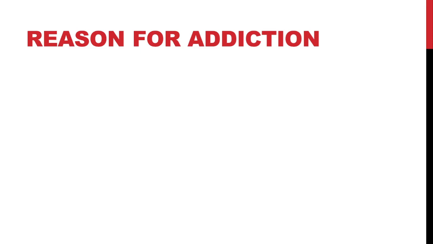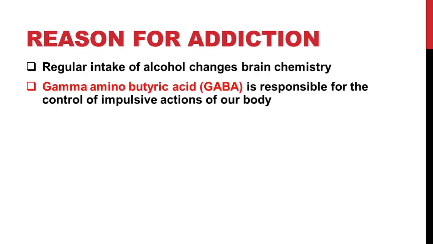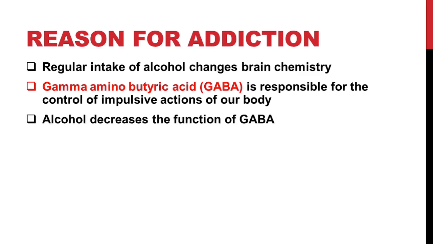What is the reason for this addiction? The regular intake of alcohol can change the brain chemistry. Normally, impulsive actions of our body are controlled by gamma-aminobutyric acid or GABA. GABA is a neurotransmitter produced in the brain. Impulsive actions are the actions which we do without any forethought, or they are the behavioral or emotional responses without any forethought. It is because of the production of GABA that we are able to control our impulsive actions, think wisely and behave accordingly. But alcohol consumption decreases the function of GABA and the person loses emotional control.